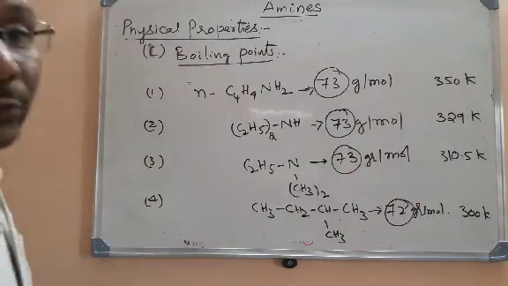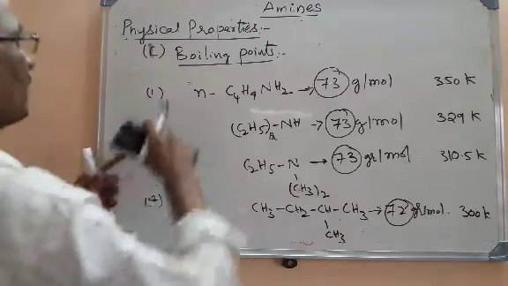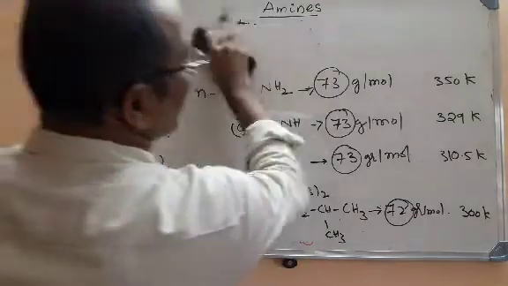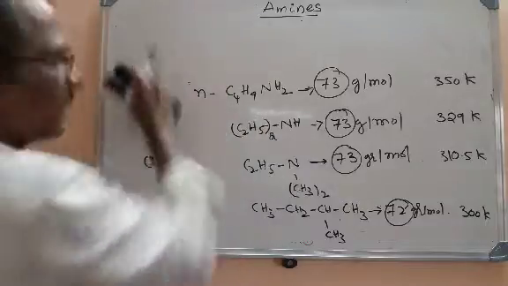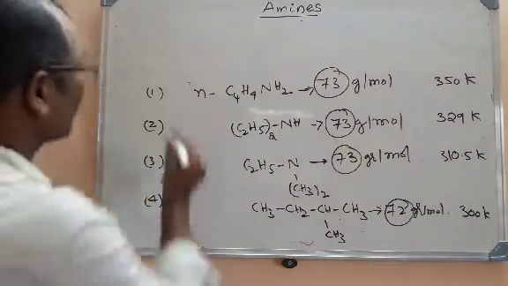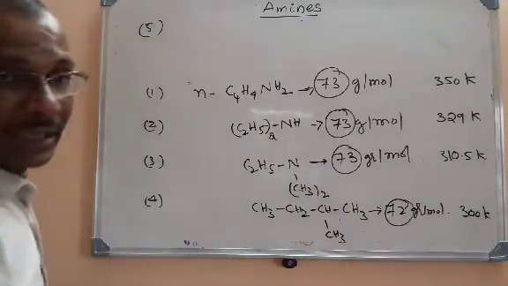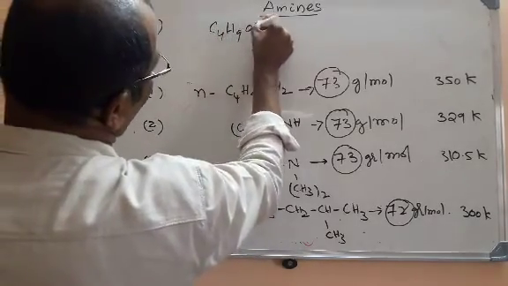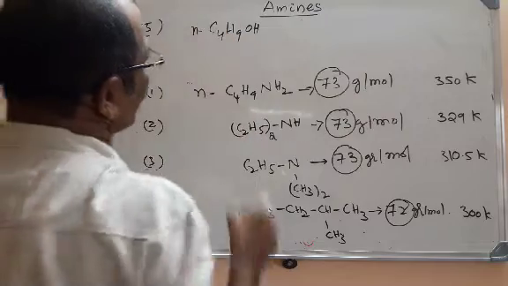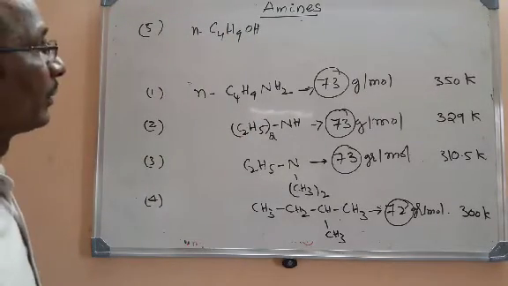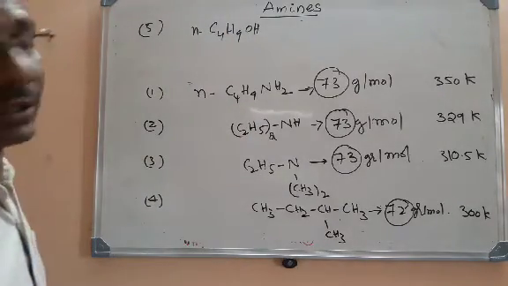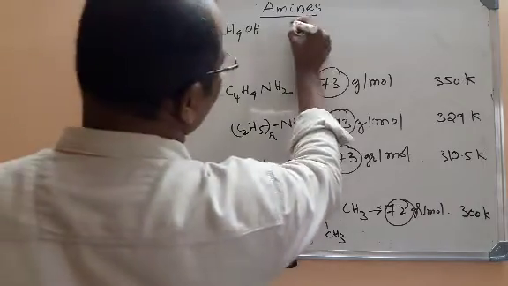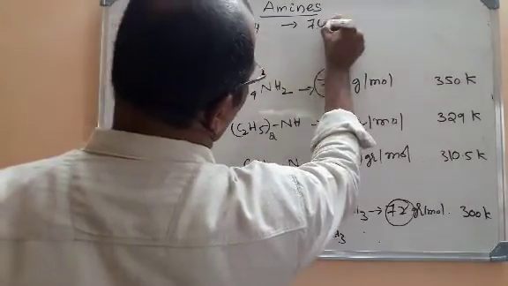Now let me write one alcohol of the corresponding molar mass. I will write an example of an alcohol here. Fifth one, I am taking an alcohol. For example, we take n-butanol, C4H9OH. Almost comparable mass, but it is 74 grams per mole.